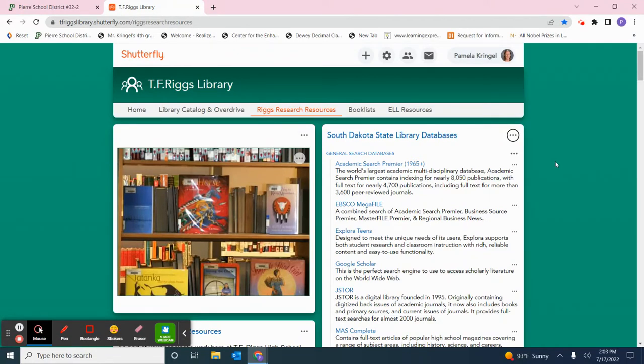If you're going to travel, let's say you have a family member that lives outside the state and you're going to go visit them, and you want to use the databases, come see me before you leave and I'll give you the barcode and password for TF Riggs High School so that you can continue to use the databases outside of the state.